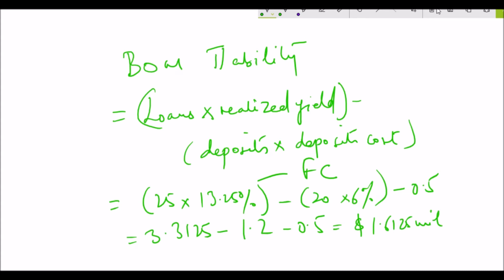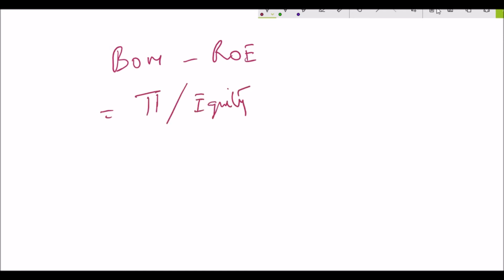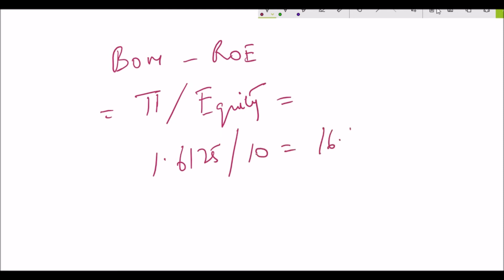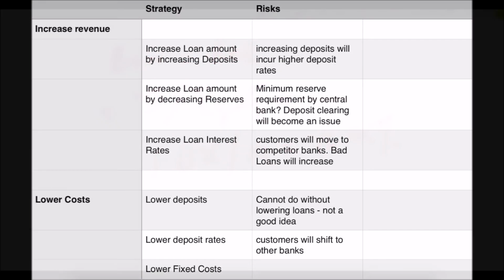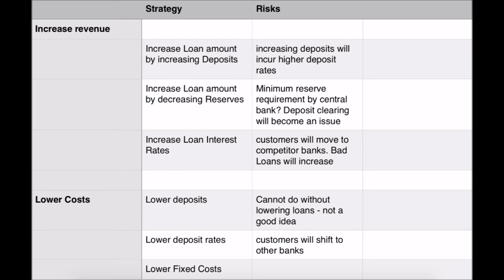And therefore, the bank's return on equity would be 1.6125 million divided by the equity of 10 million, which works out to 16.125%. Now, banks can improve their return on equity by either increasing profits or lowering equity. Increasing profits can be achieved by increasing revenues and reducing costs. Reducing equity is risky, as banks could face bankruptcy.